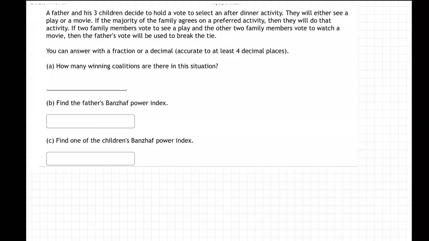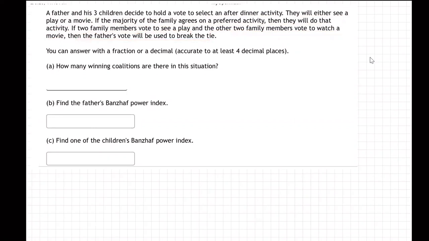Okay, so on this problem, it says a father and his three children decide to hold a vote to select an after-dinner activity. They will either see a play or a movie. If the majority of the family agrees on a preferred activity, then they will do that activity. If two family members vote to see a play and the other two vote to watch a movie, then the father's vote will be used to break the tie.